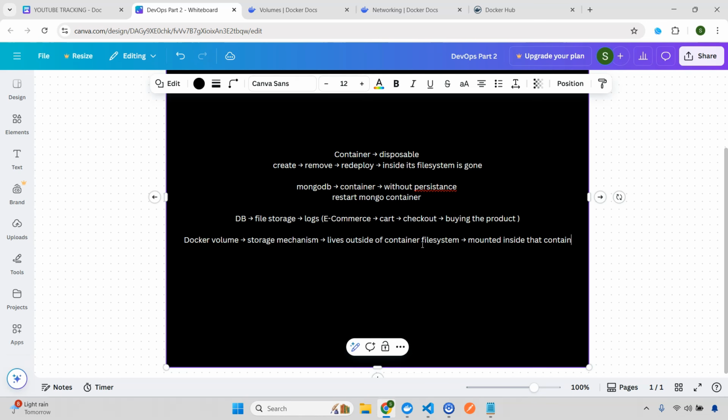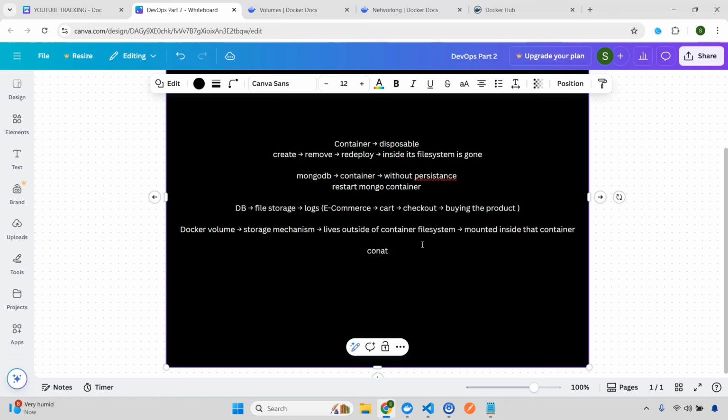Now if you consider this, that means you don't have a direct connection between your container and volume. The volume is living in a different place, and your container in a different place. So what you are doing is simply mounting that volume data inside the container. That means if your container dies or you delete that container, your data will still be there in the volume. As simple as that, right? So here there will be a container, this container writes data, and this will be stored in the volume.